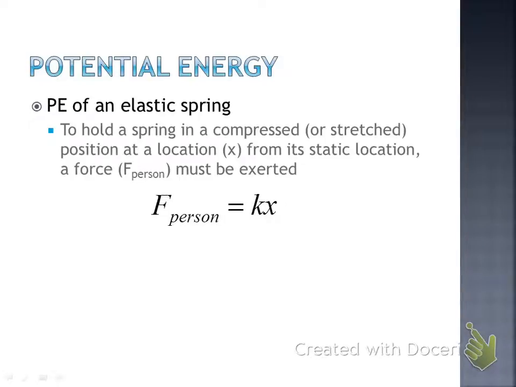All right, potential energy of an elastic spring. To stretch or compress a spring, we have to exert some sort of force on that spring. The force is by the person. You don't have to put that subscript there. The force that is being exerted on the spring to move it a certain distance can be found using this equation: K times X. I'll explain what those variables mean in a second. But essentially, in order to stretch or compress a spring, we have to exert some force, usually by a person. And that can be found by taking K times X.